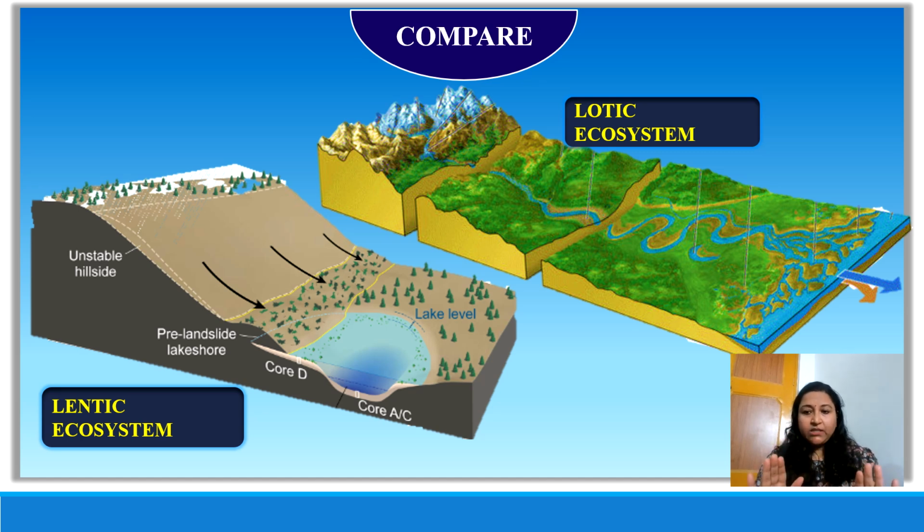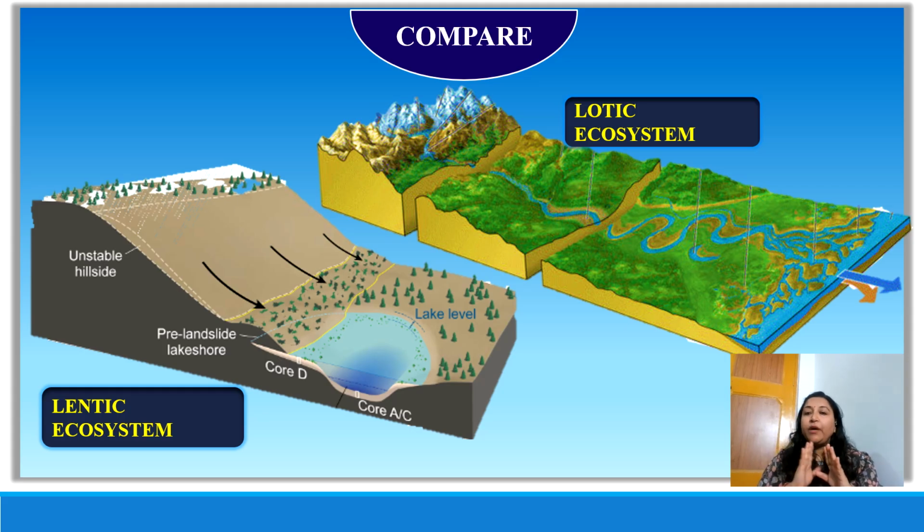If you take a look at these images, one represents a lotic ecosystem. On the other hand, the other one is the lentic ecosystem. In the lotic ecosystem, we have a representation of a river which originates from glaciers and enters into the ocean. And on the other hand, the lentic ecosystem is the representation of a lake which is present in a particular local area.